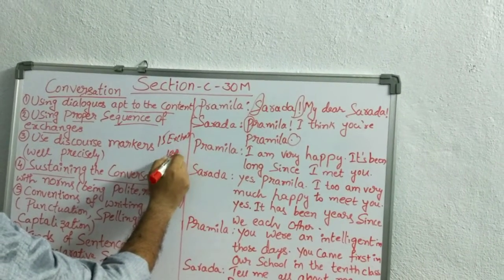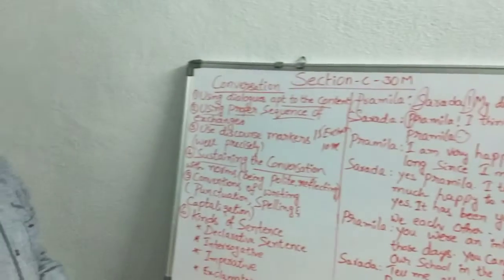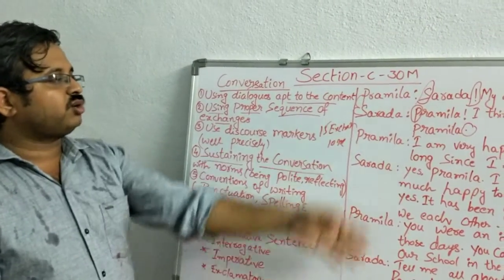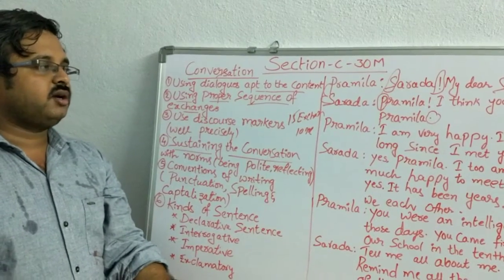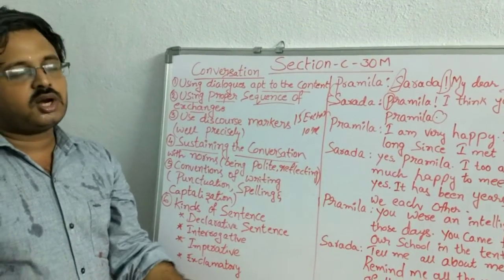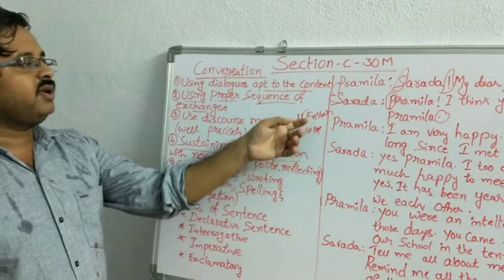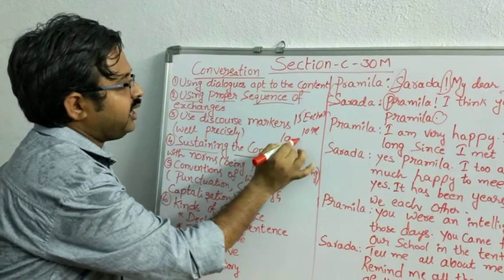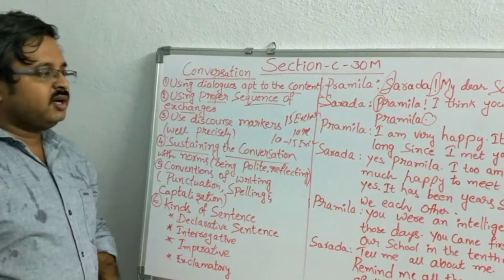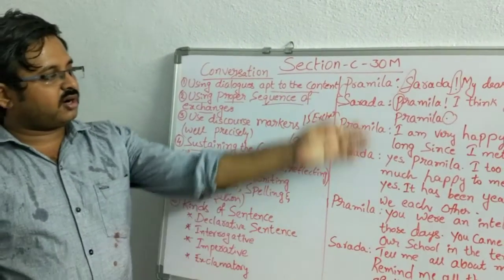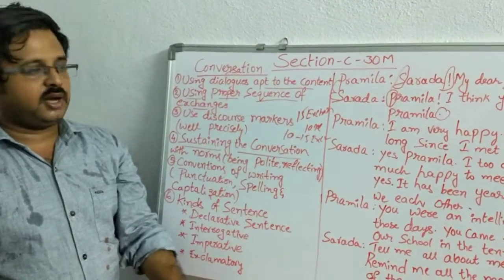for 10 marks. We should not take the marks as criteria and we should not count 30 lines or 40 lines I am writing. Whatever you felt, how much you can write, you can write. But minimum you have to write 10 to 15 exchanges. As it is a small board, I counted 10, I just wrote only 3 pages to show